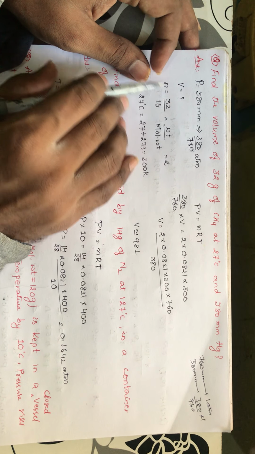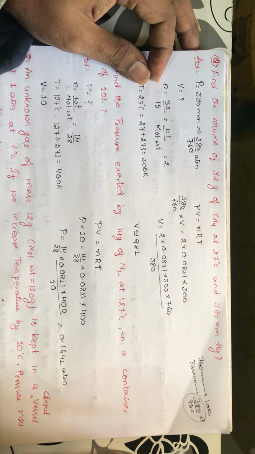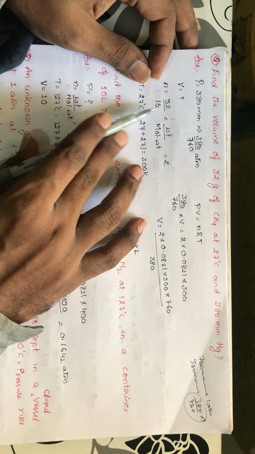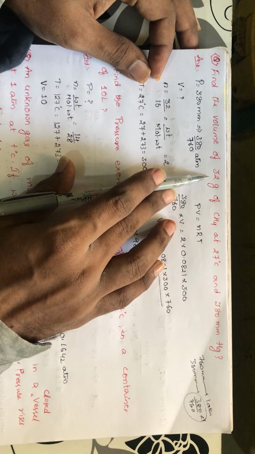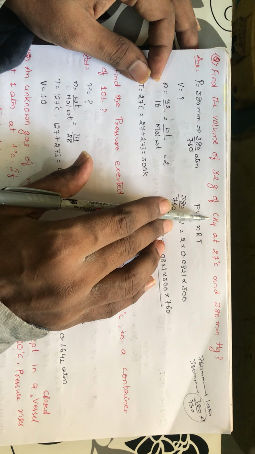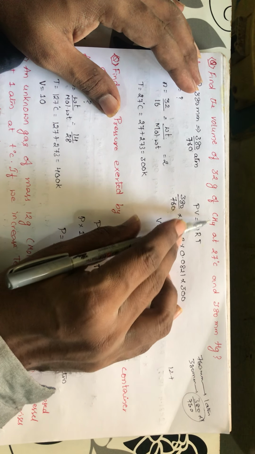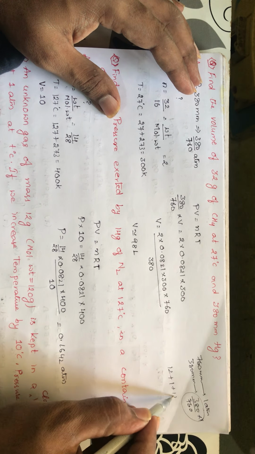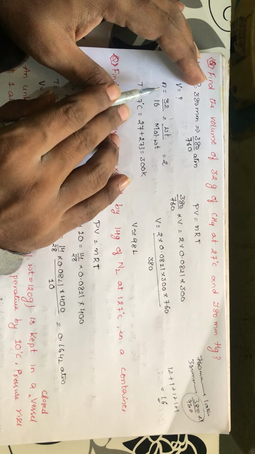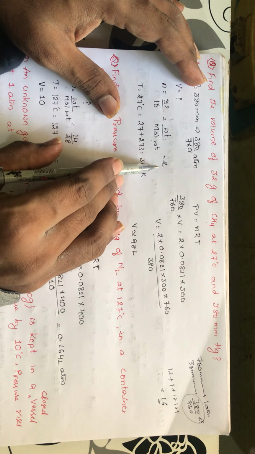Now volume is the question mark, and by this you have got pressure, right? And if you go for the number of moles, you are having weight. So weight by molecular weight, if you take that you will be getting moles. So what is the weight here? Weight is 32 grams as he has mentioned. Molecular weight of CH4: carbon is 12 and hydrogen, each one is having 1. So it is 12 plus, you are having 4 hydrogens, right? So it is 1 plus 1 plus 1 plus 1. So totally it will become 16. So weight by molecular weight is 32 by 16. So you will be getting the answer as 2.